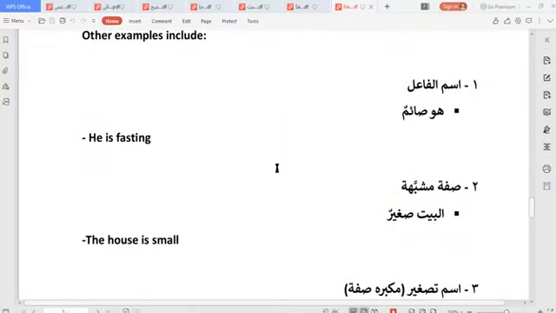So that's why you need to watch that video actually, to get the full picture of what I'm saying. Ismul fa'il meaning the shape of the action doer. So let's see. Huwa sa'imun. This is actually a shape of ismul fa'il. For those that have watched the video, they will be shaking their head now. Okay, now I get it. I hope you get. Huwa sa'imun, he is fasting. This sa'imun that is used to describe this huwa is part of the awsaf sabun.